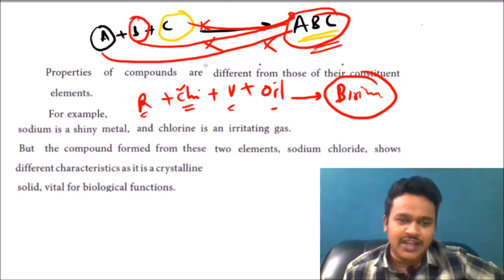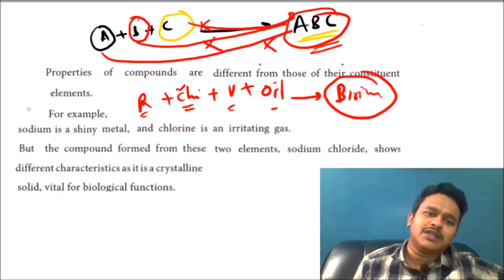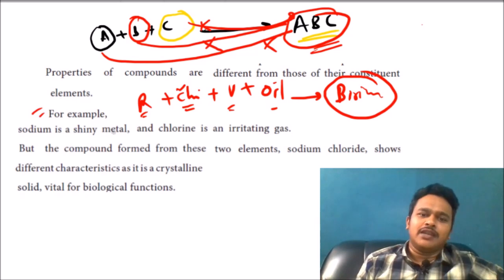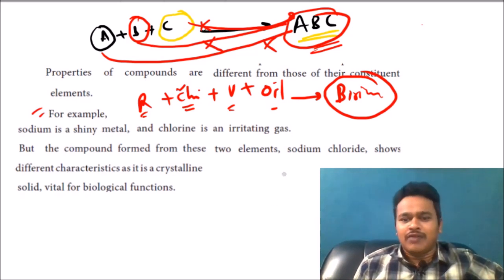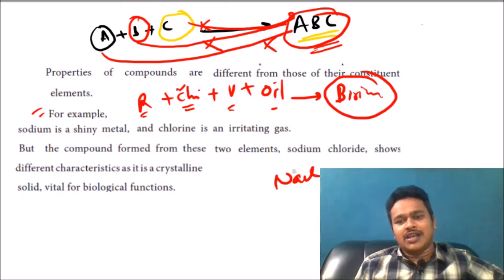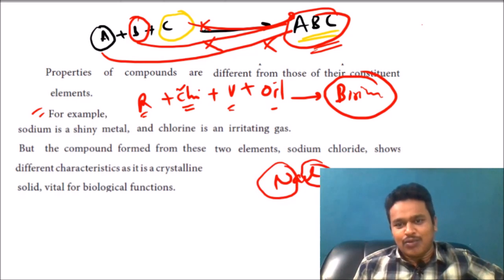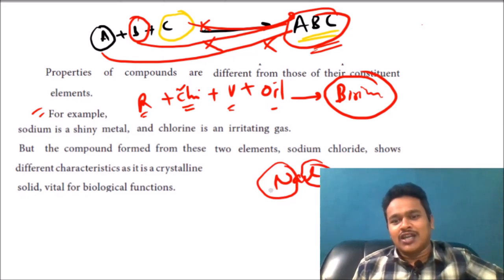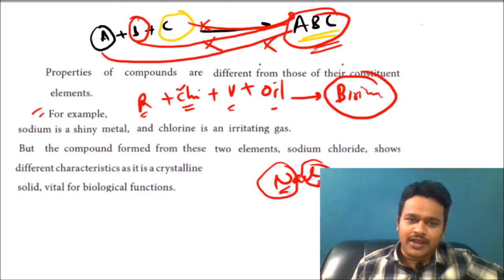Here also, the example in our textbook: sodium is a shiny metal. For example, in this chapter, in this para, NaCl. Na is a metal, Cl is a gas. Both give a salt. Salt does not have the properties of sodium metal, and it does not have the properties of chlorine gas.